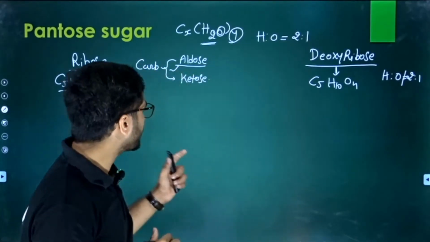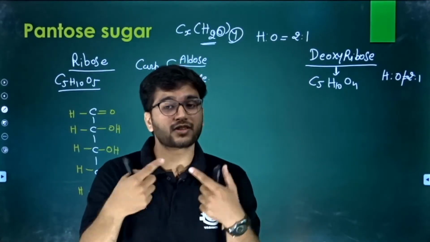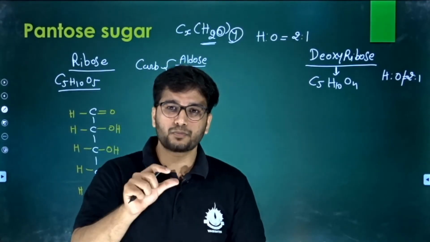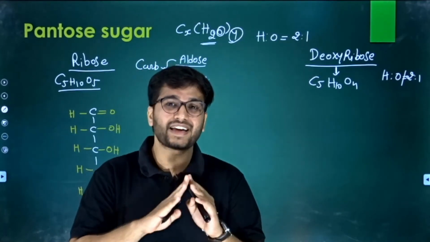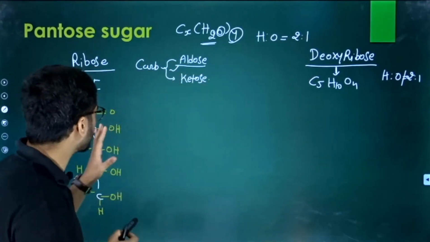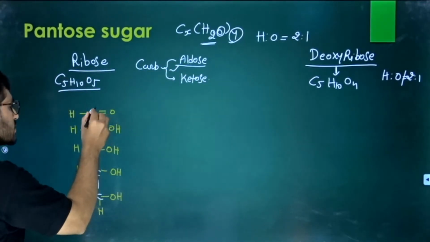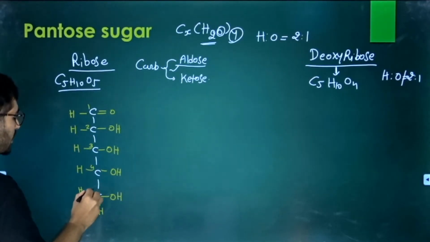Let us look. Don't mug up any ring, because there is no need to mug up when you have a little understanding. When you put a little emphasis on any topic, it becomes very crystal clear in your mind. So let us look. We have oxygen on the first carbon: first, second, third, fourth, and fifth.